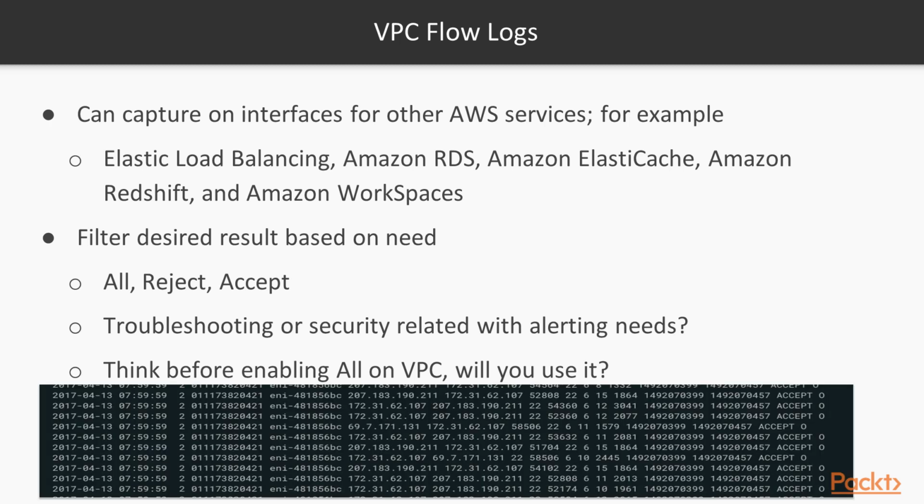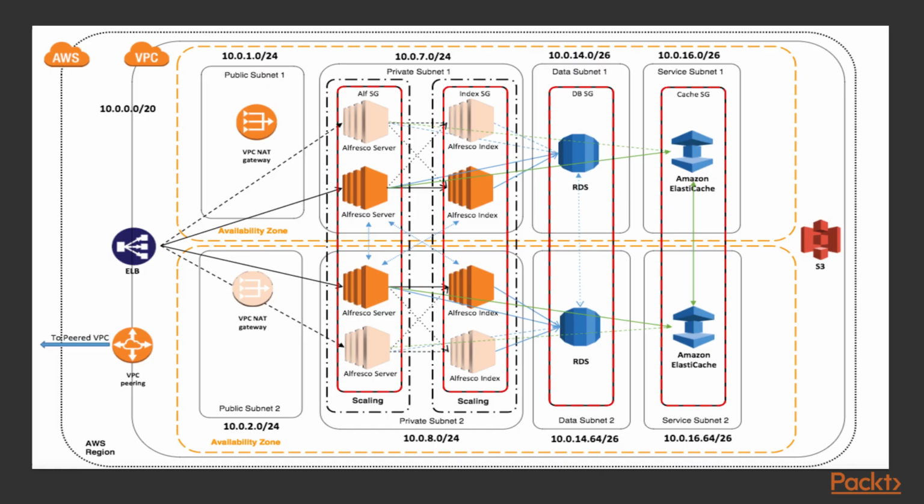Here is an example of flow logs for one account on only one Elastic Network Interface, ENI, as you can see here. From where to where the traffic is going, we are seeing all the accepted traffic for SSH. And here I wanted to share with you a network diagram in AWS for a production environment.